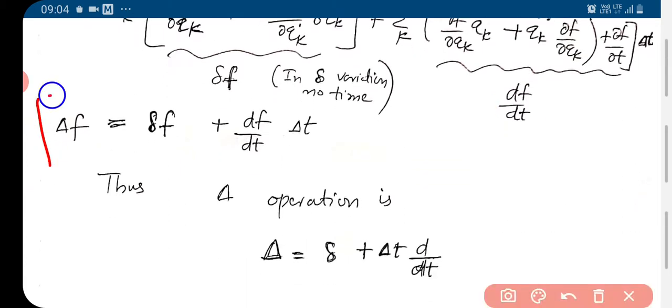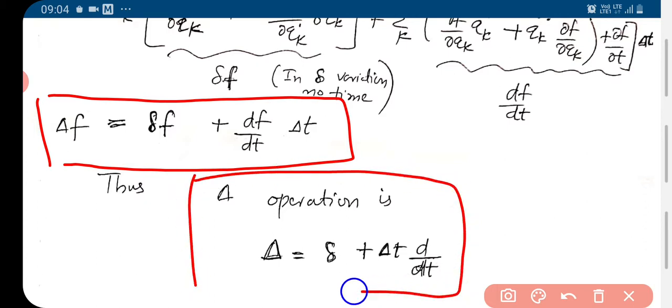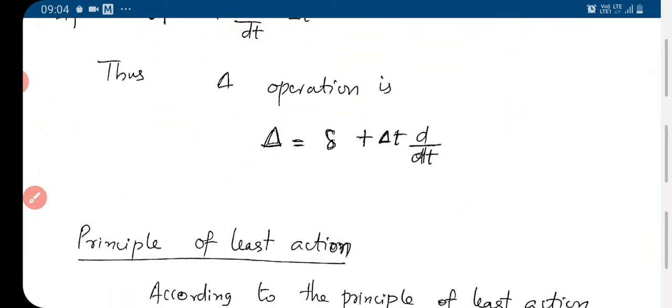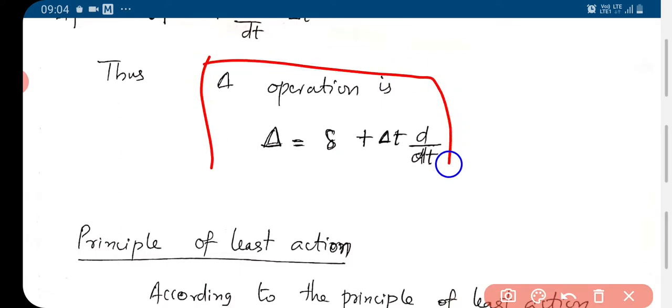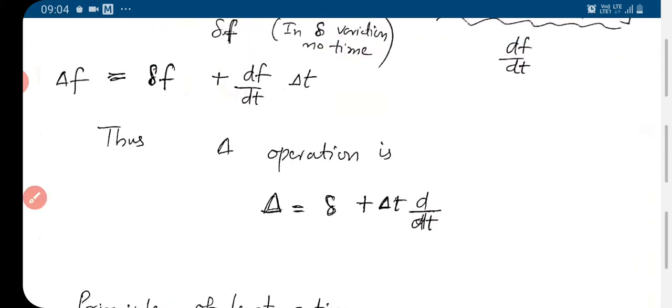So del f is equal to delta f plus df by dt delta t, and the del operation is del equal to delta plus delta t d by dt.